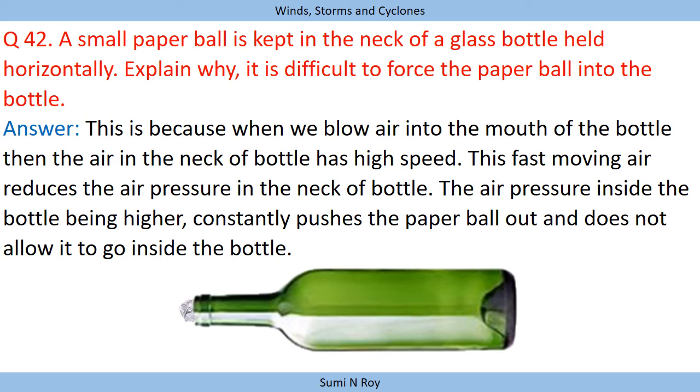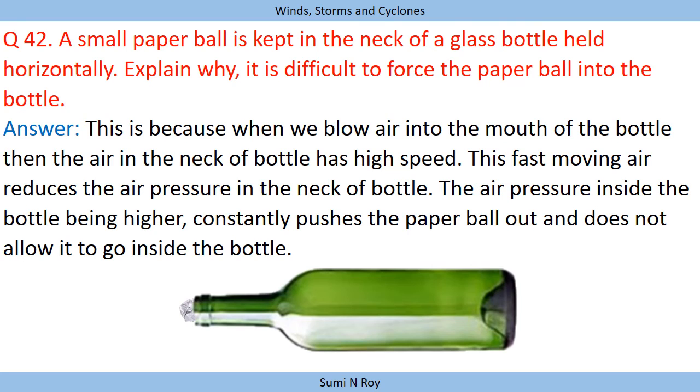This fast moving air reduces the air pressure in the neck of the bottle. The air pressure inside the bottle, being higher, constantly pushes the paper ball out and does not allow it to go inside the bottle.